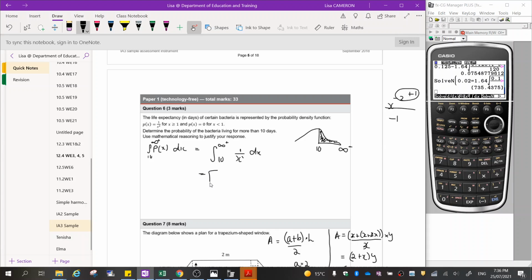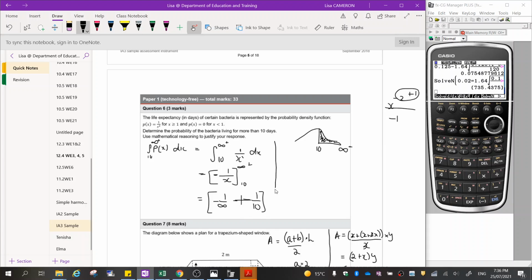So we're going to be left with 1 over x to the power negative 1, so that'll be minus 1 over x, and we've got infinity and 10. Okay, so next thing I'm going to do is just substitute those values in. Negative 1 over infinity, minus, now this is where your negatives will come in, minus the negative 1 over 10, which will change this into a plus.